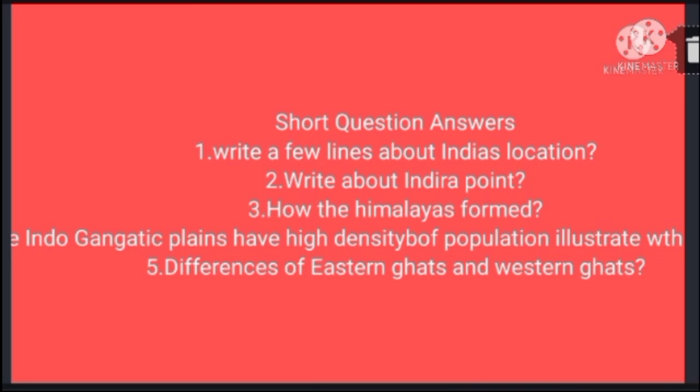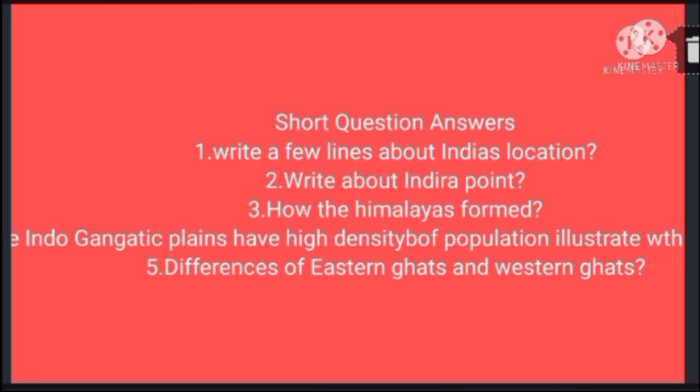The next question is, how was the Himalayas formed? Over 200 million years ago, Gondwanaland split into two pieces. The Indian plate moved towards the northeast and collided with the much larger Eurasian plate. The folding had been processed over millions of years. The present form of the Himalayas is a result of this process.